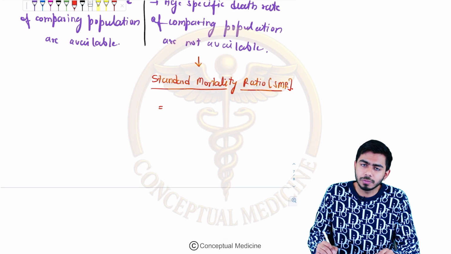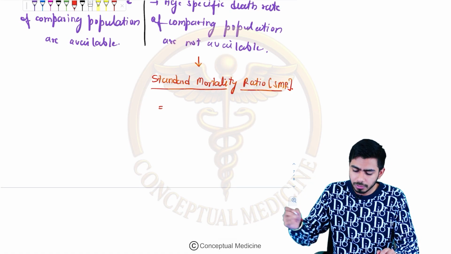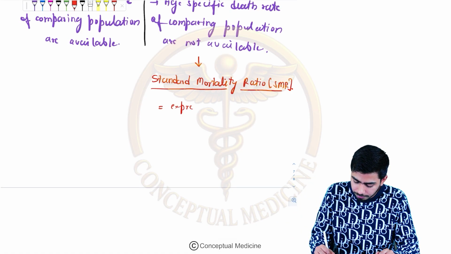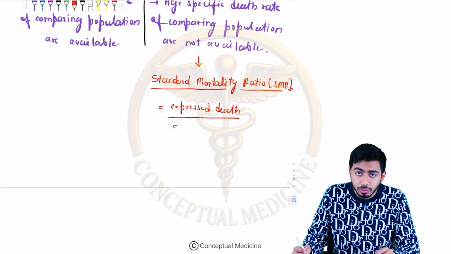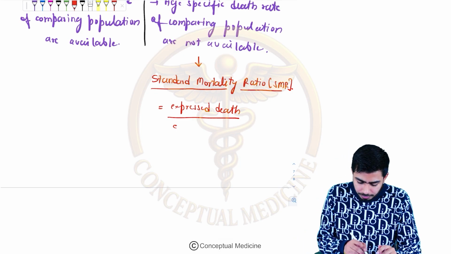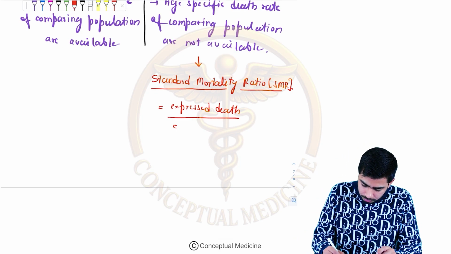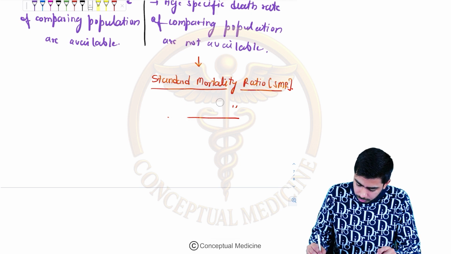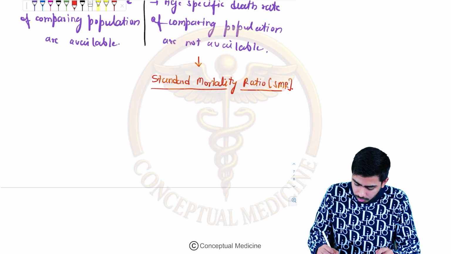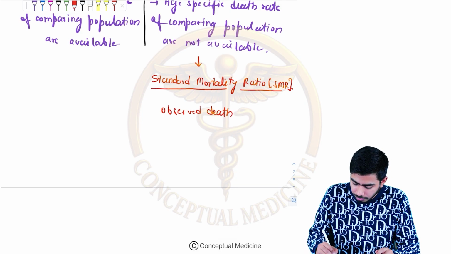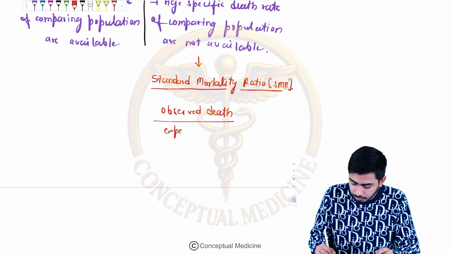It is the ratio of expected death to the observed death multiplied by 100. No, correct it over here: it is the observed death by the expected death.